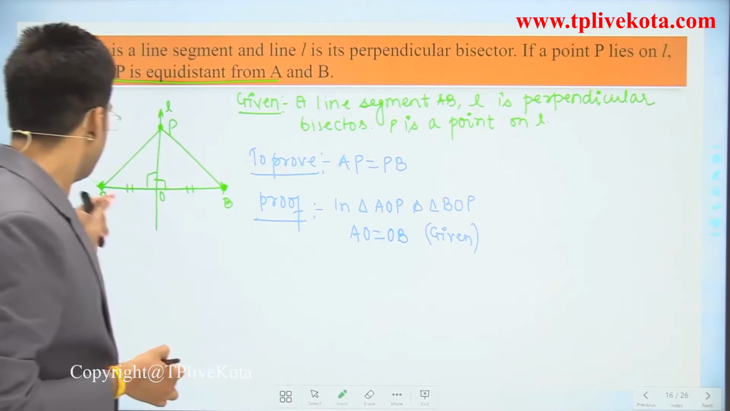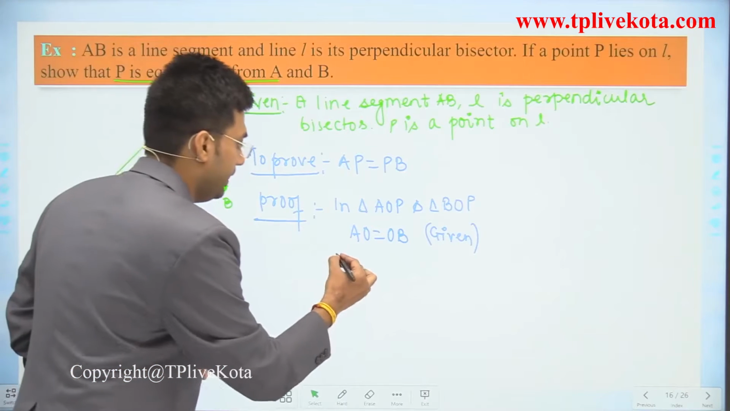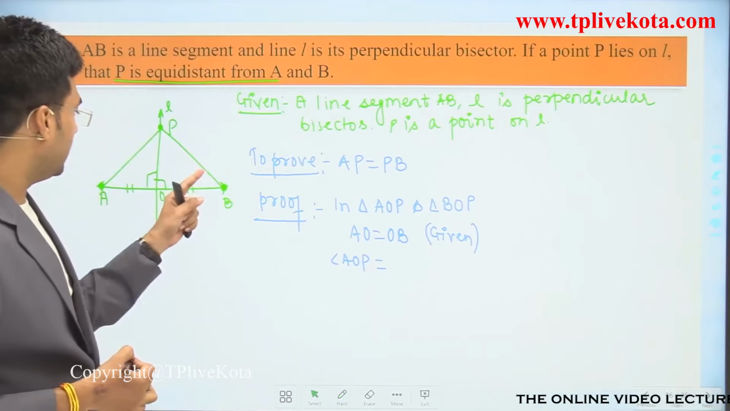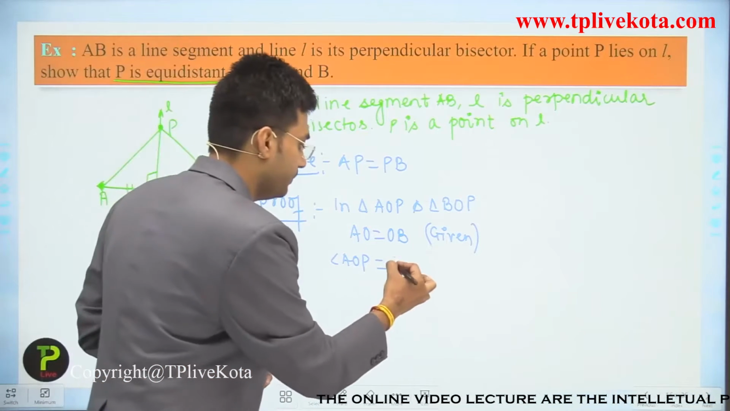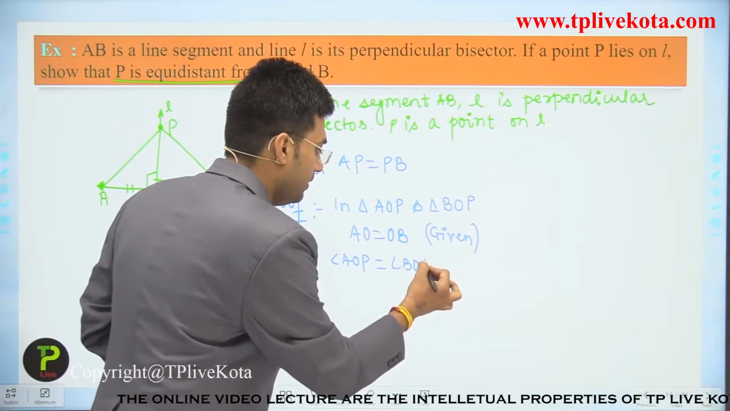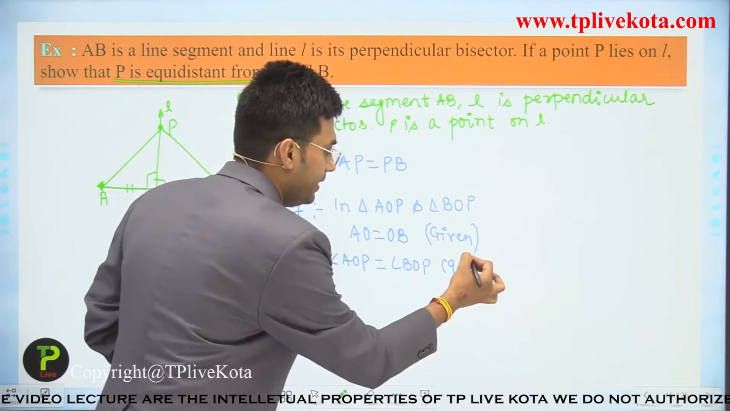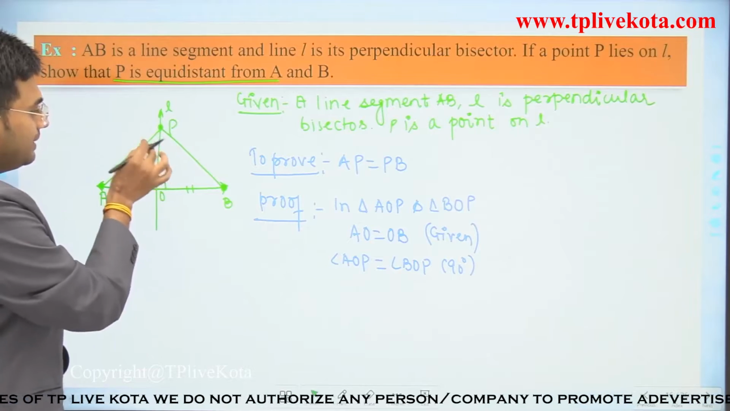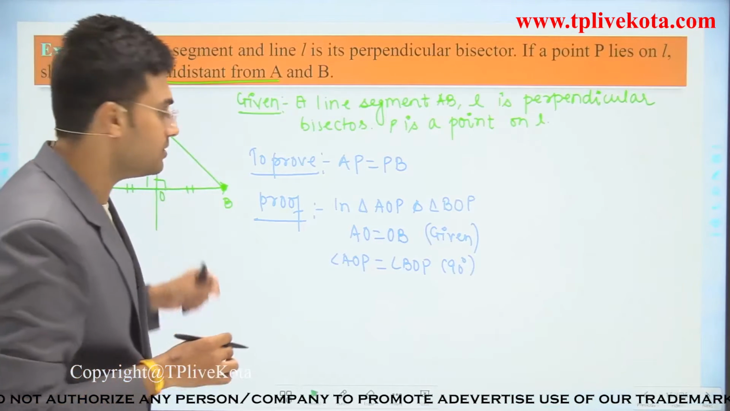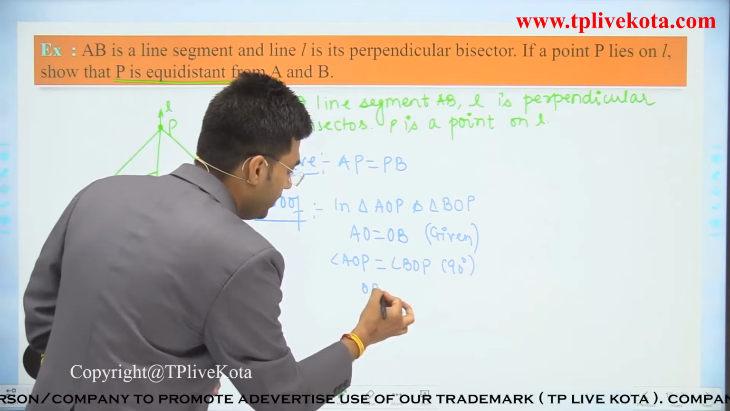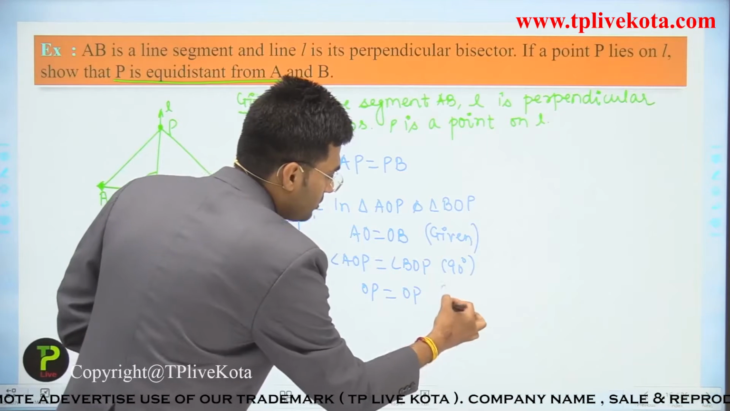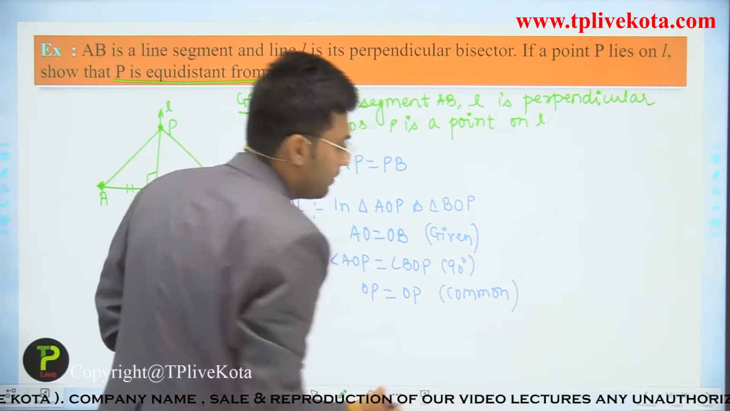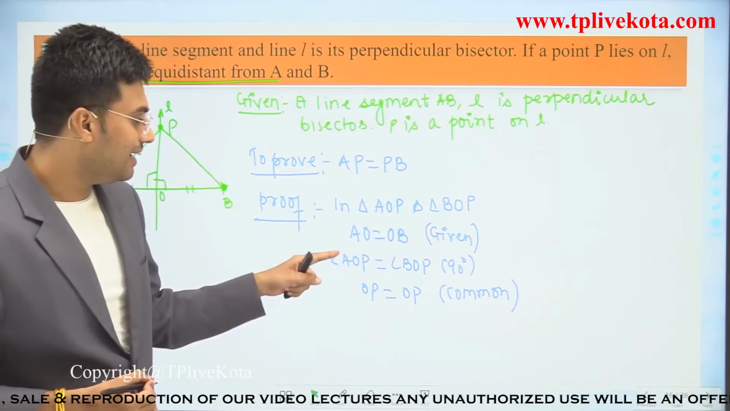Now angle AOP equals angle BOP, both angles are 90 degrees. Clear? Now, if we talk about OP, this side is in both triangles. So we can write OP is equal to OP because this is the common side. Clear? Now again side angle side.